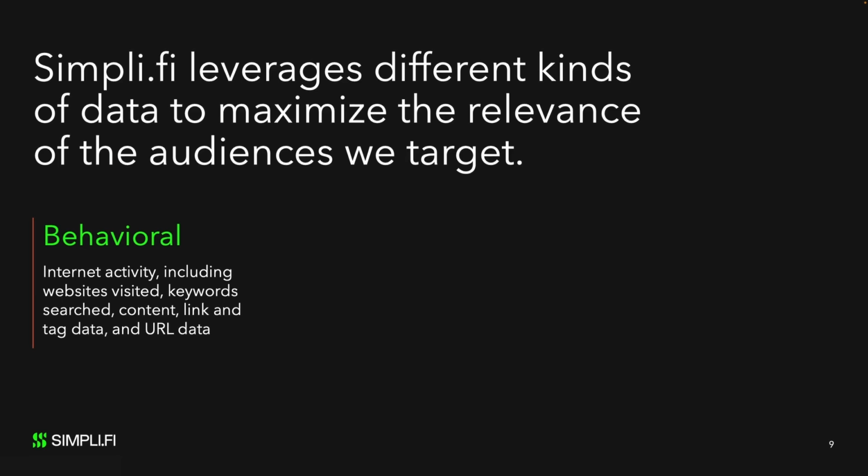Hundreds of thousands of websites are a part of the Simplify data network, allowing us to see many of the websites that people visit, the keywords they search, the content they read, link and tag data, and the URL data associated with their online activity. These digital breadcrumbs tell us a lot about individual users, which allows us to place them into custom, dynamic audiences that are hyper-relevant for advertisers.